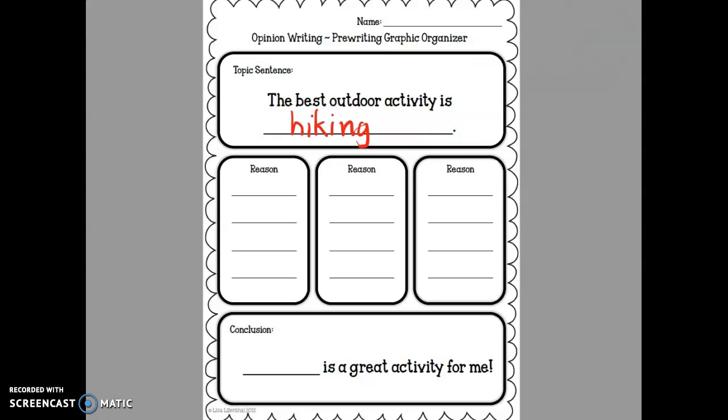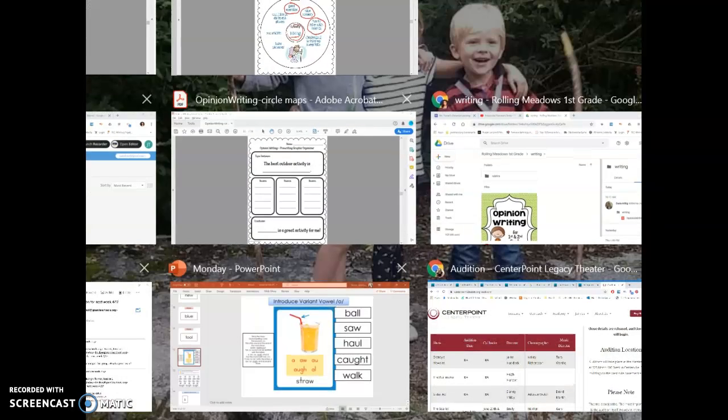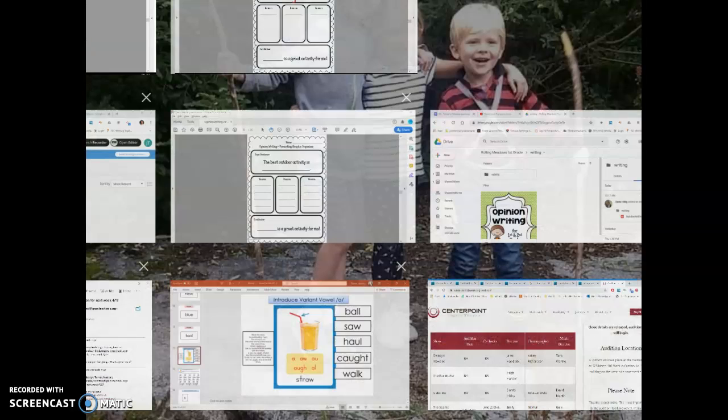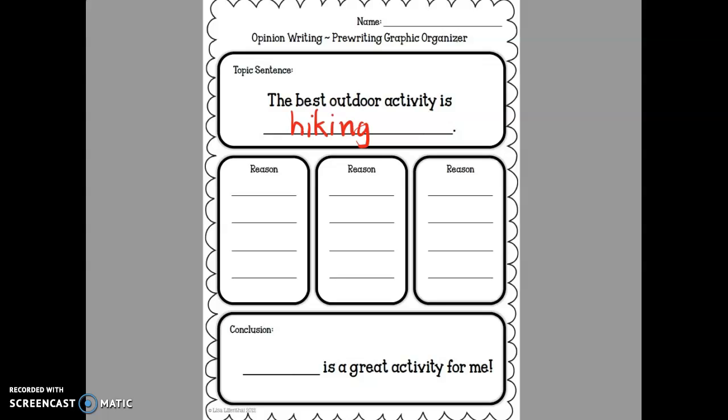Okay, and then down here in the reasons, we are going to turn our 3 best ideas into sentences. Okay, so I wrote down the idea good exercise. How can I put that idea into a sentence? I could say hiking is good exercise. So that is what I'm going to write in my first blank. Hiking is good exercise. And end with a period.